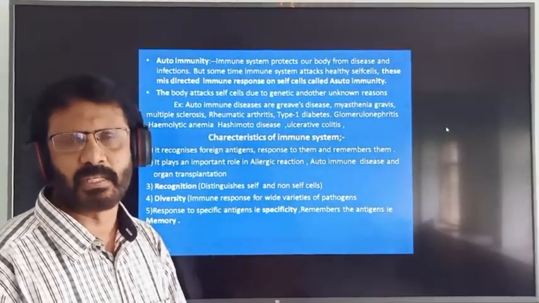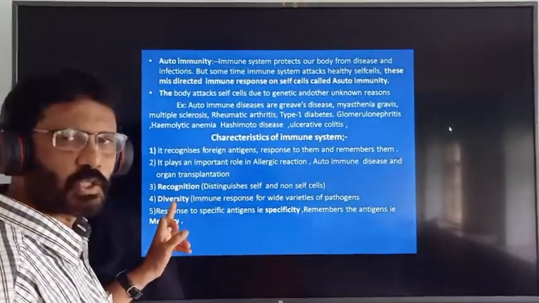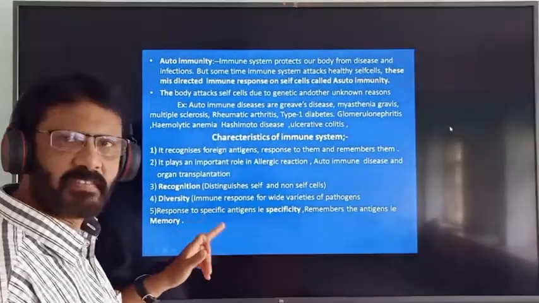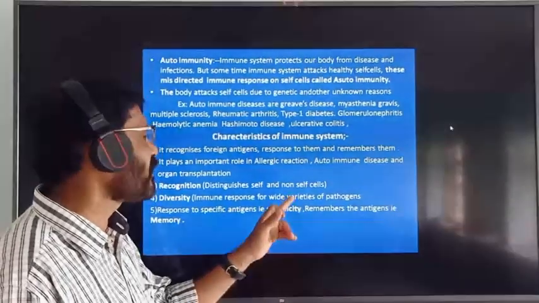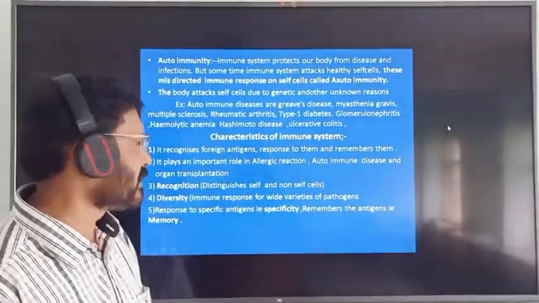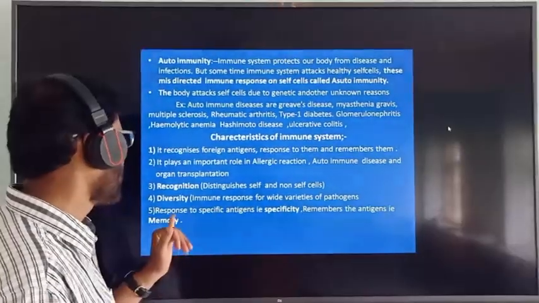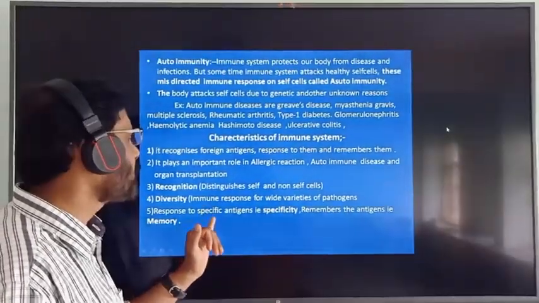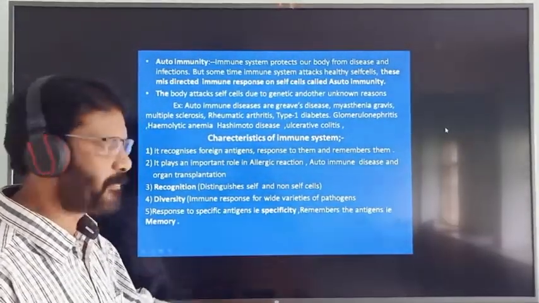Hence it is said to be non-specific immunity, so it shows diversity. That is the fourth characteristic feature, and the fifth characteristic feature is response to specific antigen, that is specificity.